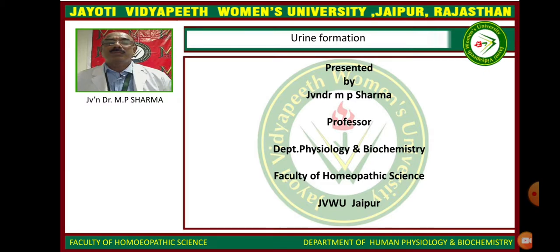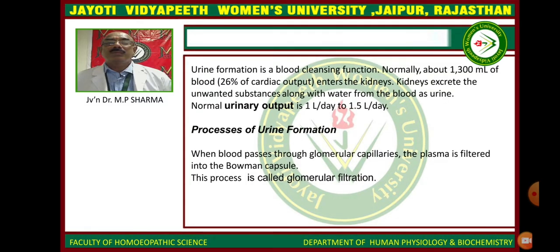My today's digital version 2.0 topic is urine formation. Urine formation is a blood cleansing function. Normally, about 1300 milliliters of blood, 26% of cardiac output, enters the kidneys, and the kidneys excrete the unwanted substances along with the water from the blood as urine. Normal urinary output is 1 liter per day to 1.5 liters per day.